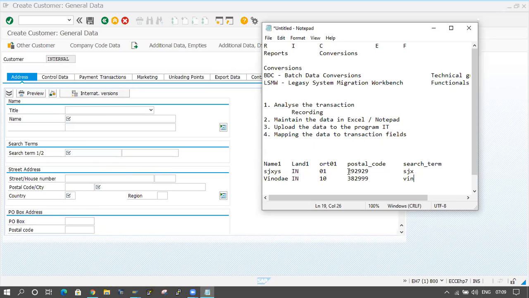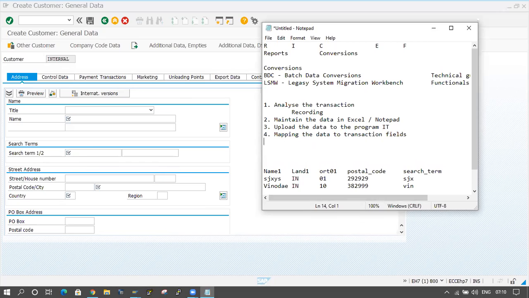And here ORT01, the city, is coming. 01 is coming, and I have to pass this to the region. And the postal code I have to pass here, in this screen, on the system. So like that we have to map the data. Whatever data we are getting in the Excel sheet, we have to map to the screens.